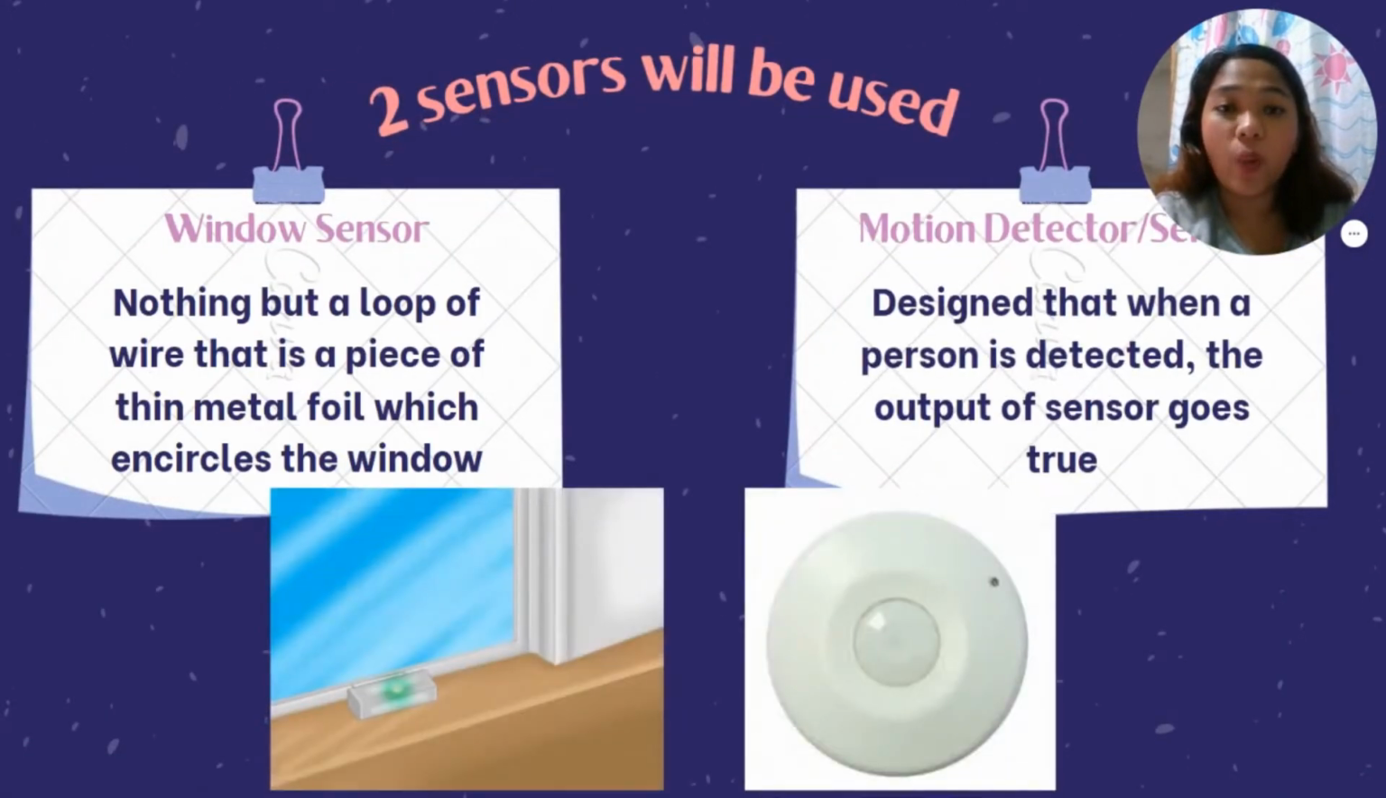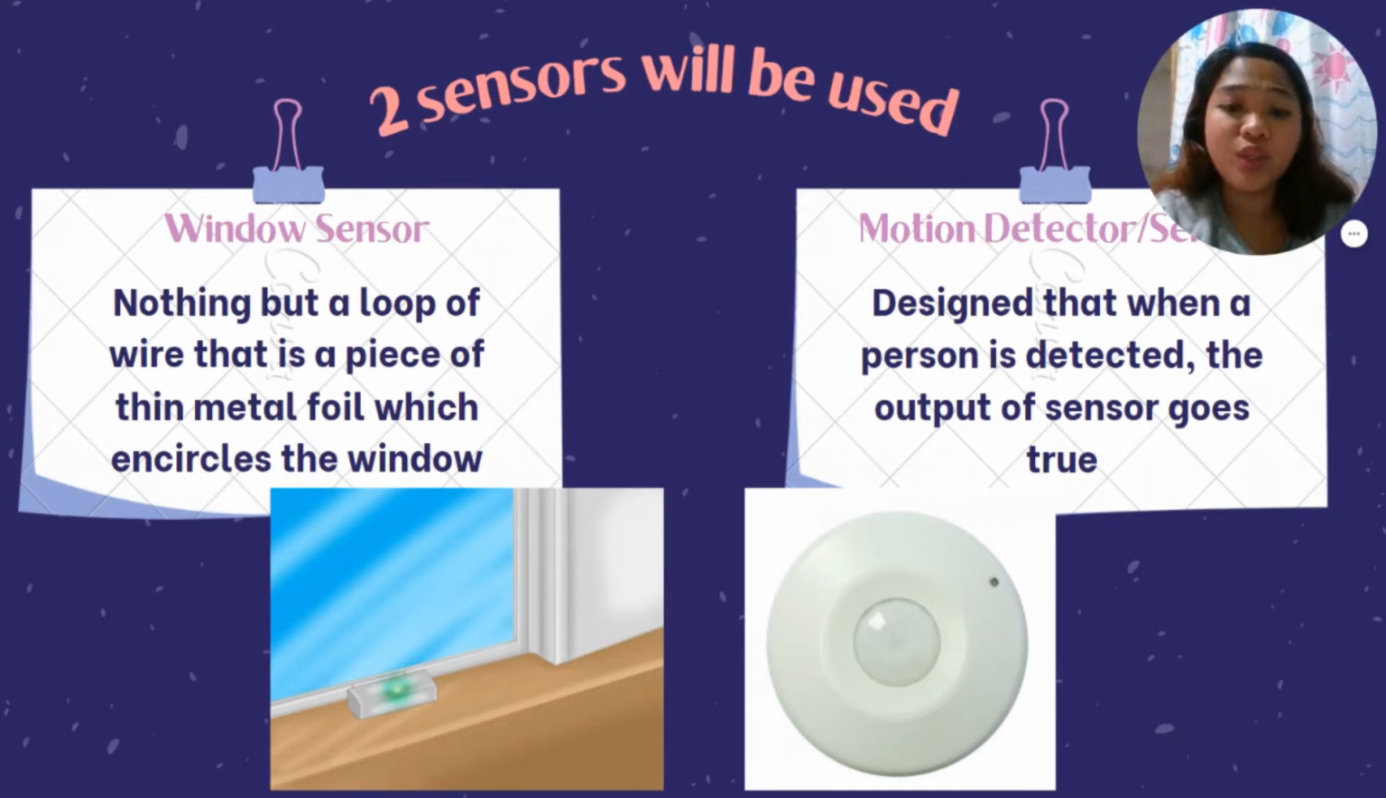Basically, based on our problem, we shall be using two sensors, namely the motion detector and the window sensor. The window sensor is nothing but a loop of wire, a piece of thin metal foil which encircles the window. The motion detector is designed such that when a person is detected, the output of the sensor goes true.